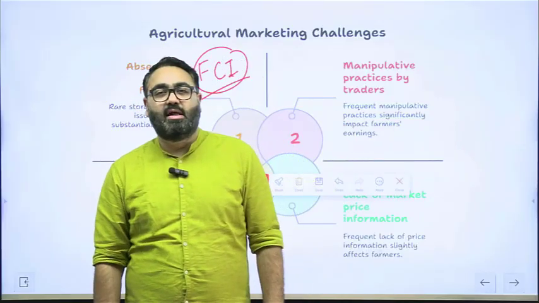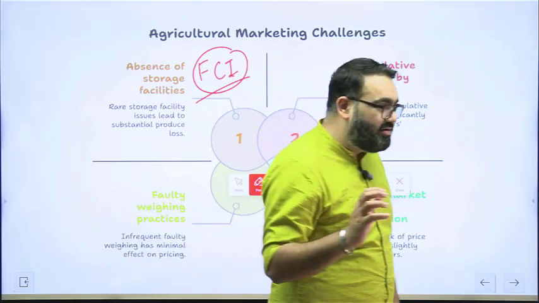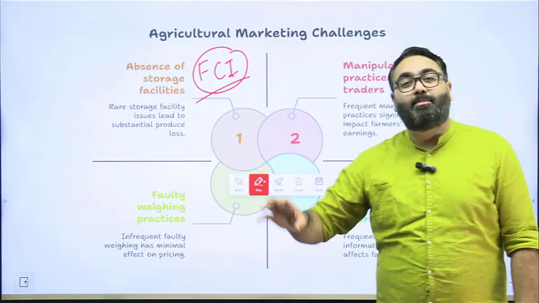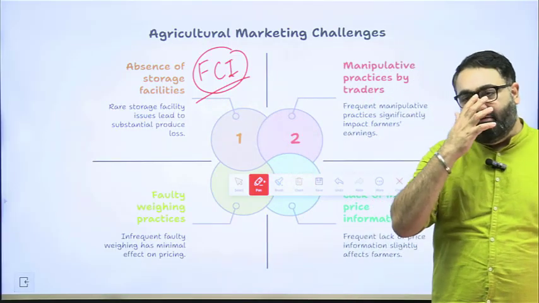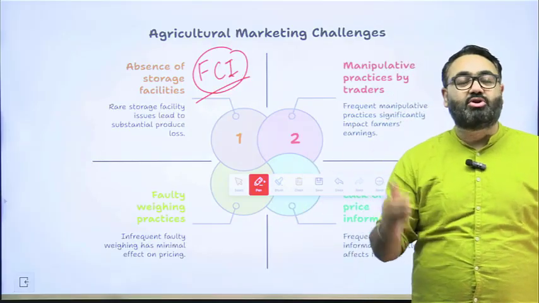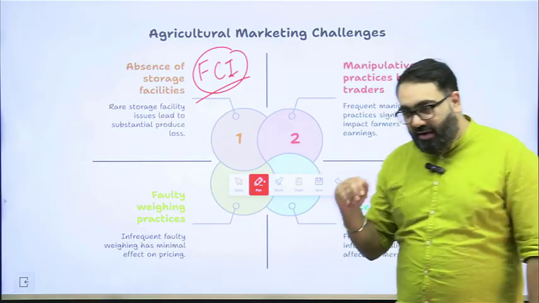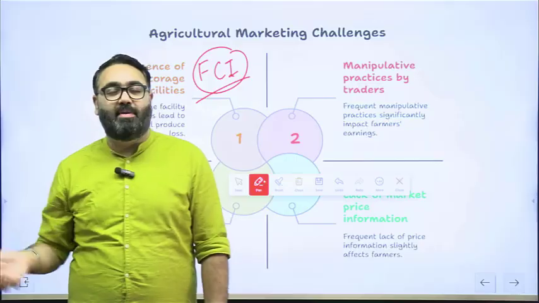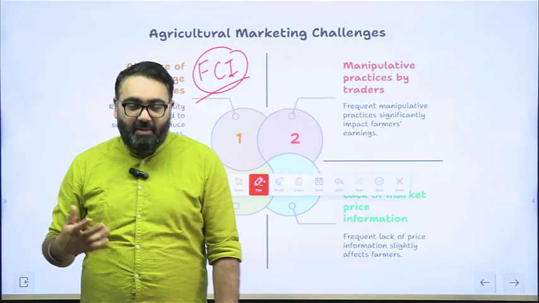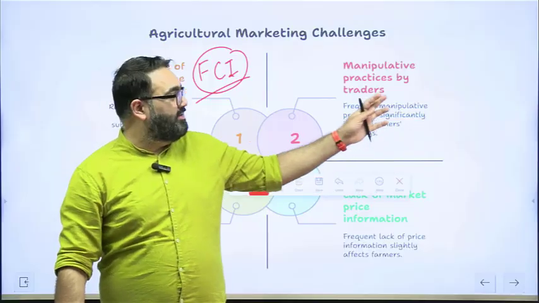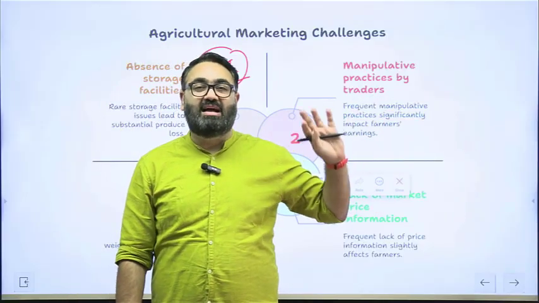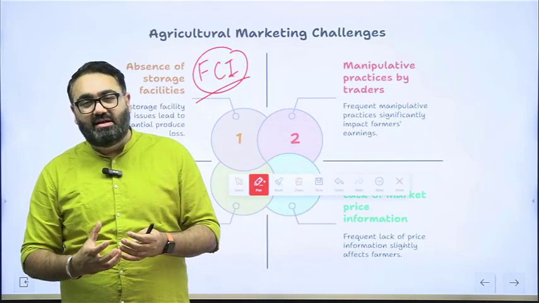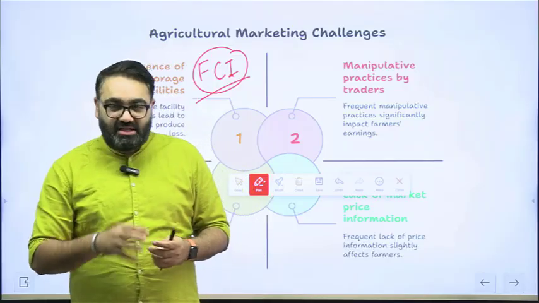The buyers know that if they just push the farmers, delay the farmers, not buy their product, the farmers ultimately will be forced to sell at a much lower price. Because the farmers are under so much pressure that they think, I have to sell it anyhow, because without that I will not be able to start my next cycle of produce. That is a big problem. And this is where there are many manipulative practices that the traders have adopted from time to time. A lot of traders make cartels. They know that the farmers are under pressure. There is one big problem as well.